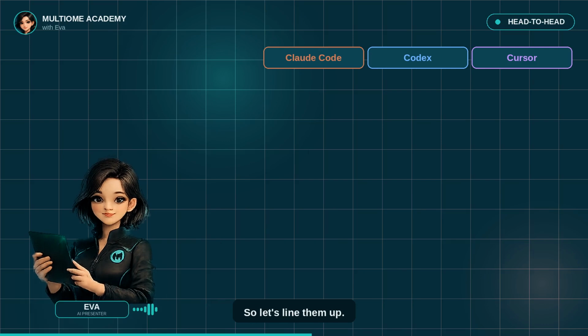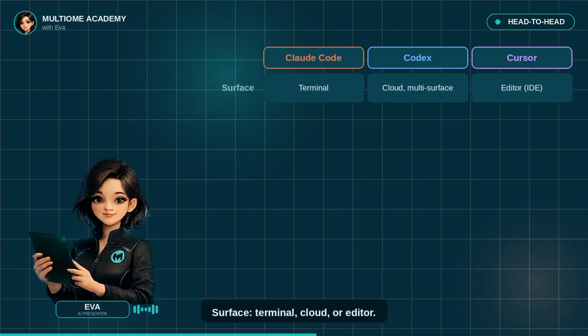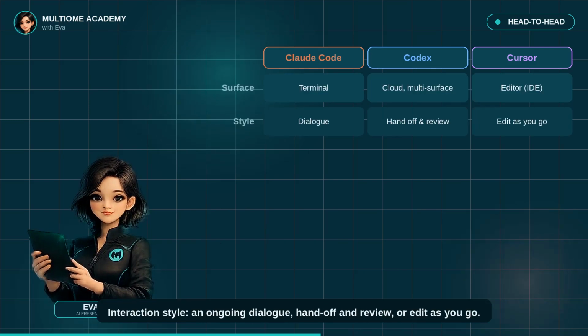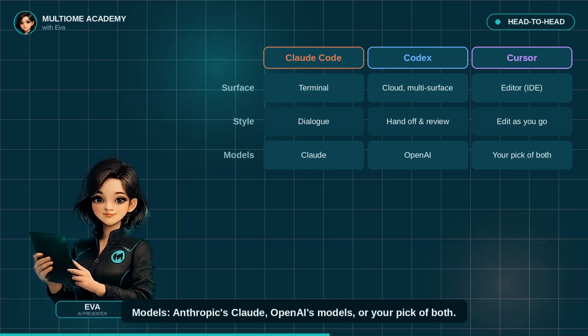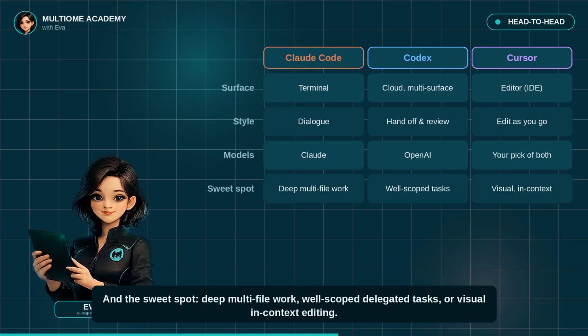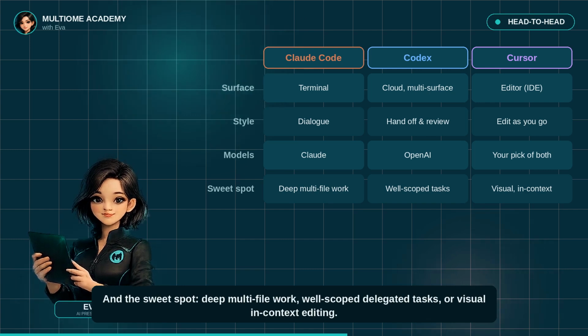So let's line them up. Surface: terminal, cloud, or editor. Interaction style: an ongoing dialogue, handoff and review, or edit as you go. Models: Anthropic's Claude, OpenAI's models, or your pick of both. And the sweet spot: deep multi-file work, well-scoped delegated tasks, or visual in-context editing.